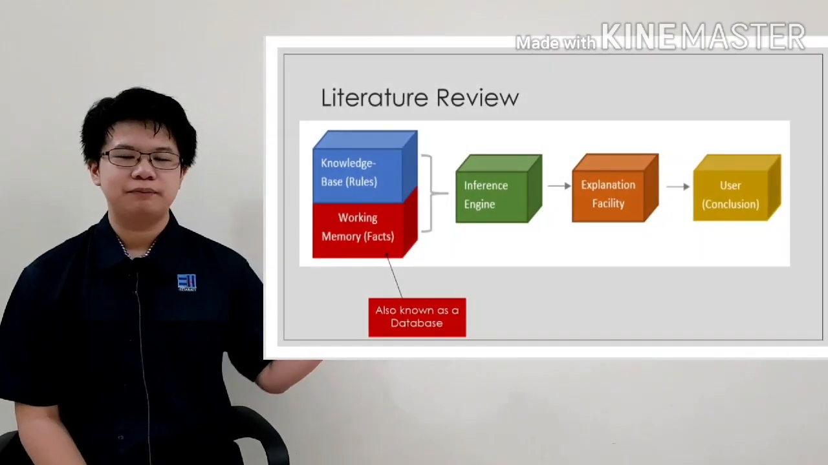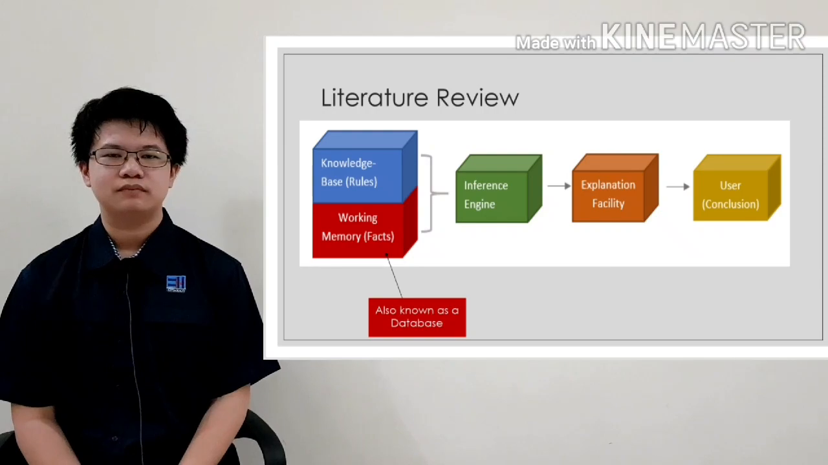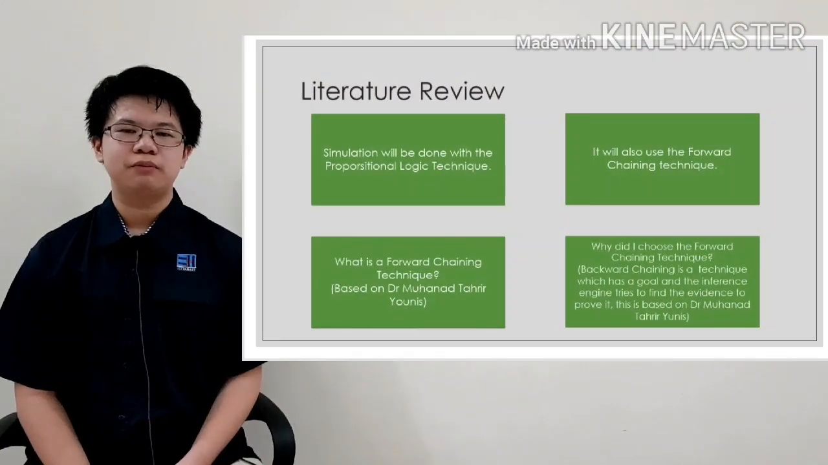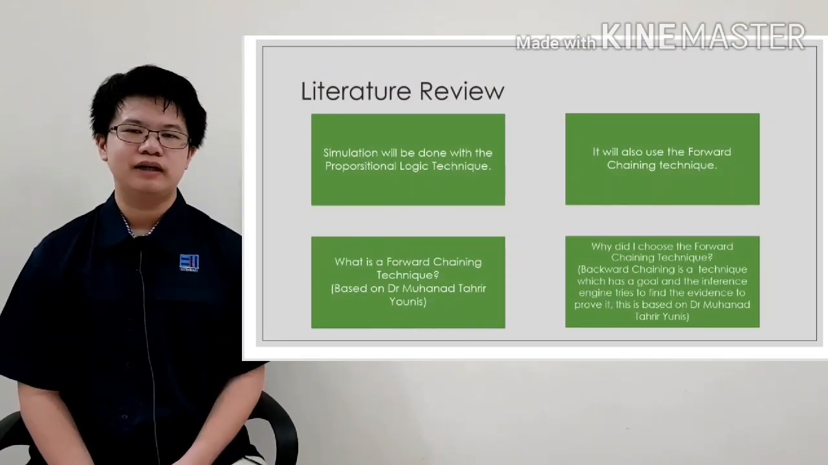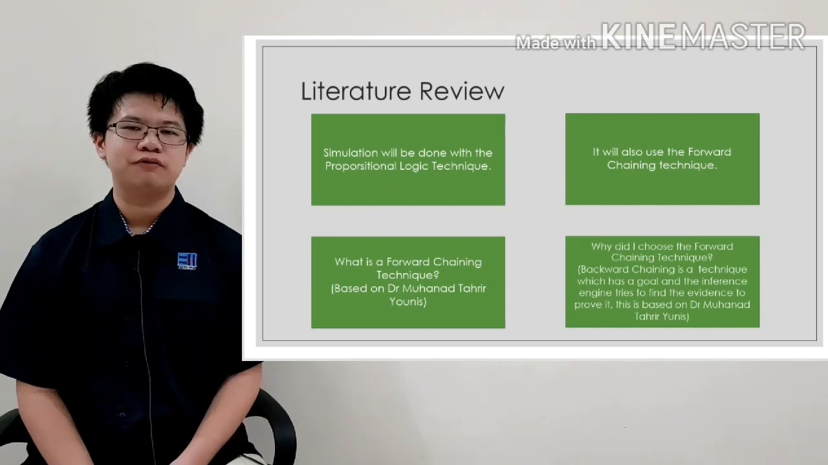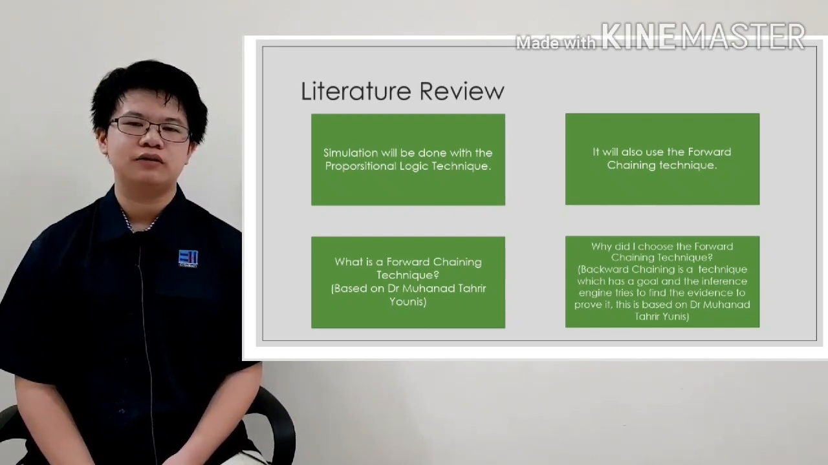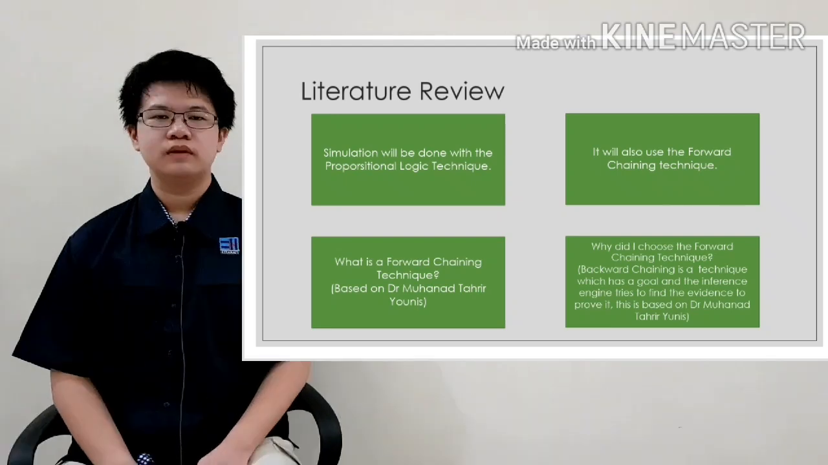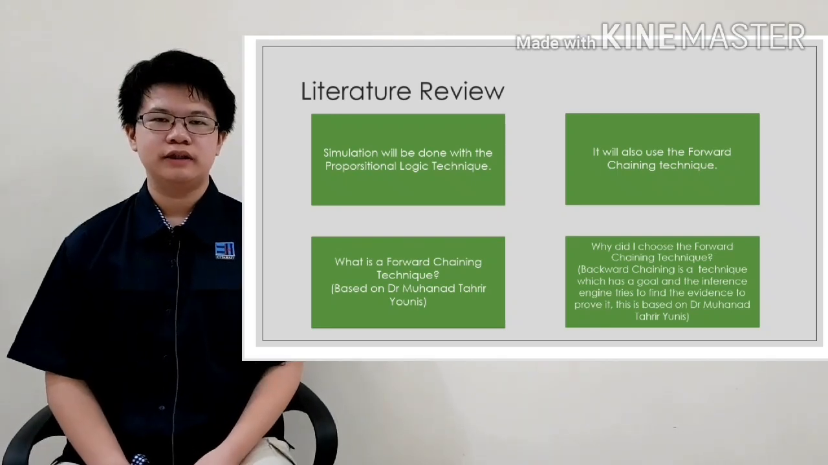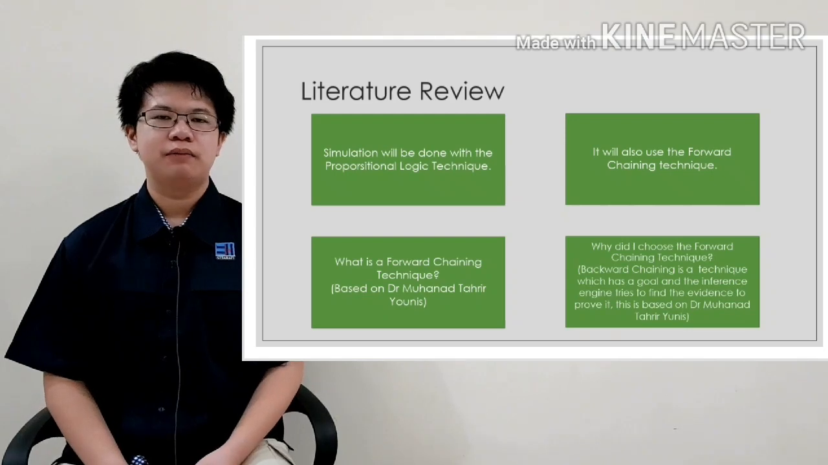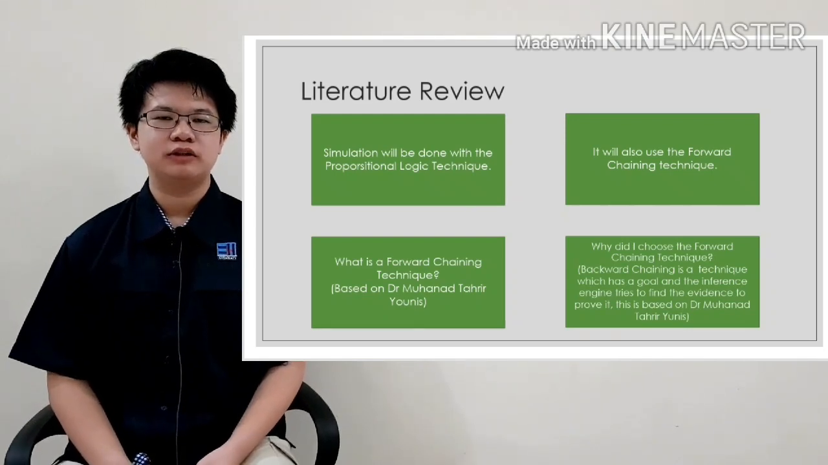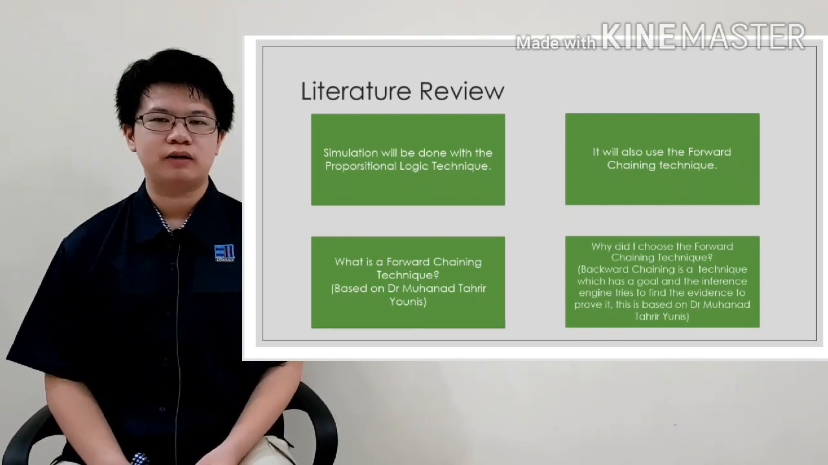The picture beside me is the basic structure of a rule-based expert system. The simulation will be using the propositional logic technique, also known as if-then, as a database technique, and will also be using the forward chaining technique. A forward chaining technique is a technique of compiling information and concluding from what could be concluded. There are two techniques for propositional logic: forward and backward chaining. But in this case, forward chaining would be much simpler and much more efficient to use than backward chaining.